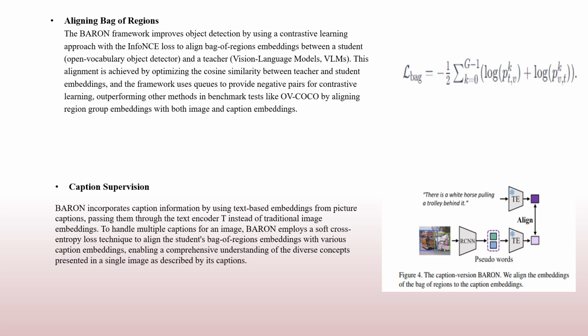This method does not align individual regions with specific caption words due to the lack of direct correspondence, but instead it focuses on the broader alignment of the region groups with the textual descriptions in the caption. This capability allows Barron to better understand and integrate multiple semantic concepts within an image, thereby enhancing its object detection accuracy when caption data is available.